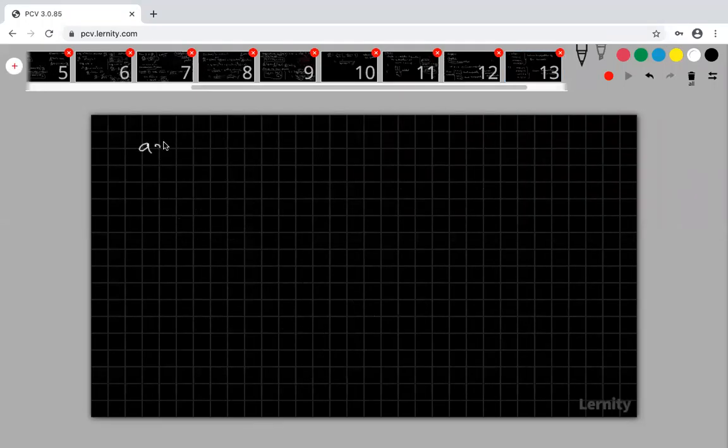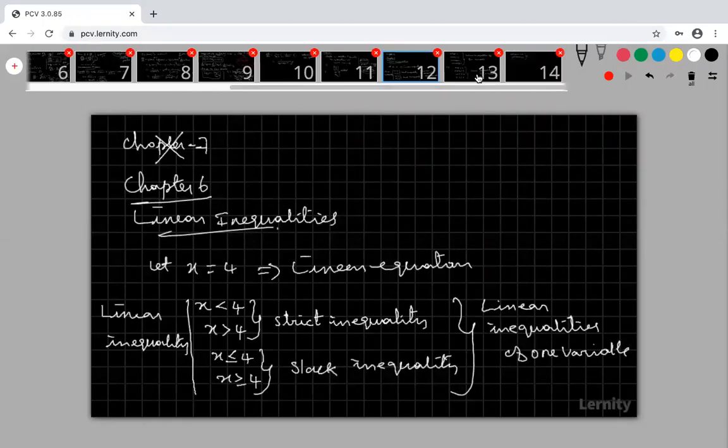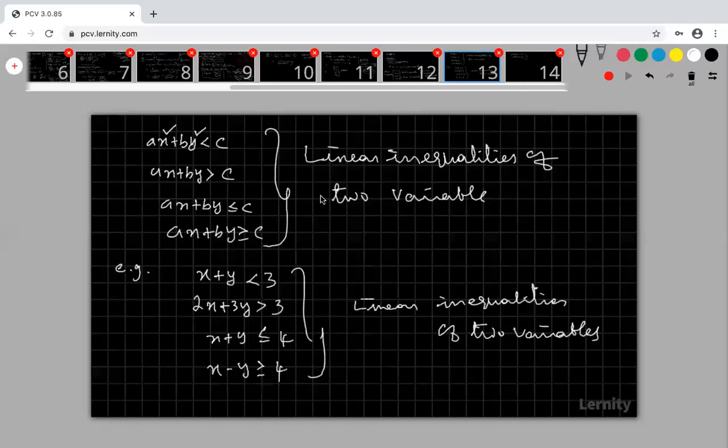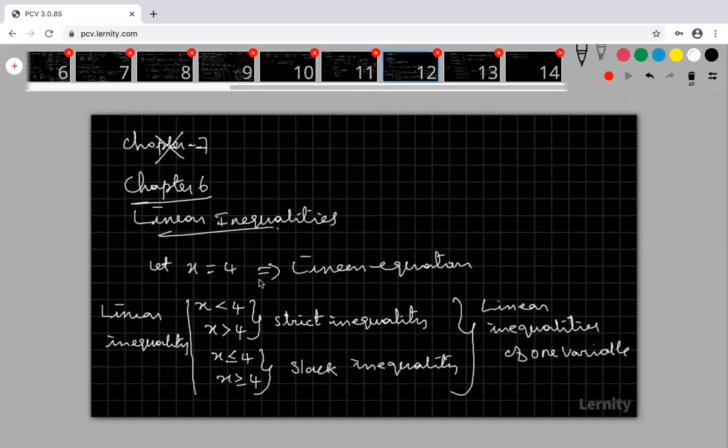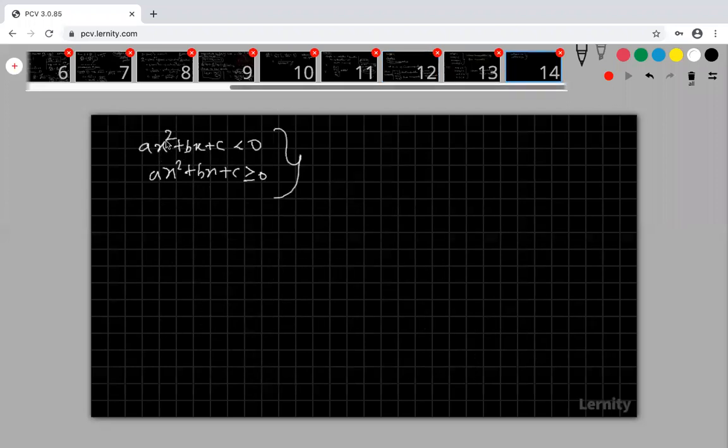Suppose the inequality is coming like this: ax square plus bx plus c is less than 0, or ax square plus bx plus c is greater than or equal to 0. What is this? These are not linear. Look at that. These are linear inequalities, of two variables and of one variable. But these are not linear inequalities.